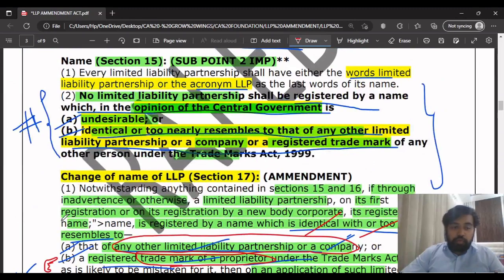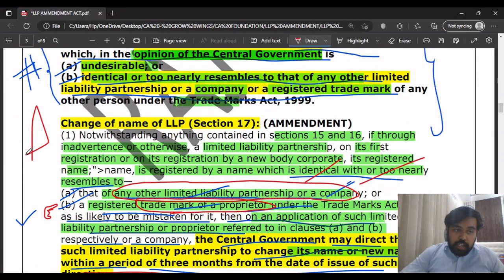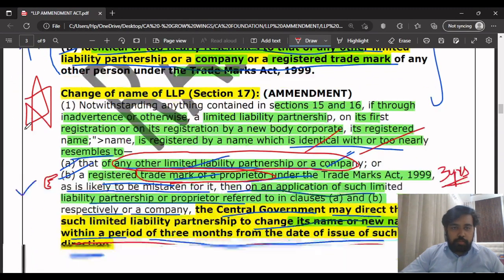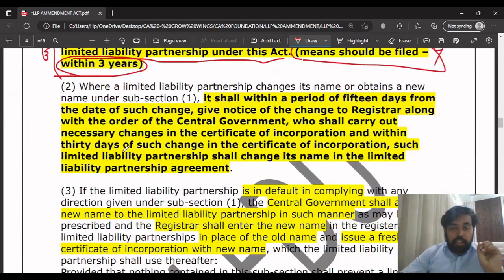This is very important from the exam point of view. Please study this properly and go to your exams. Next, what they are trying to tell in the next point is that this is also an amendment, which is not there in your ICAI material previously in the LLP chapter. This is newly inserted. This is an amendment.